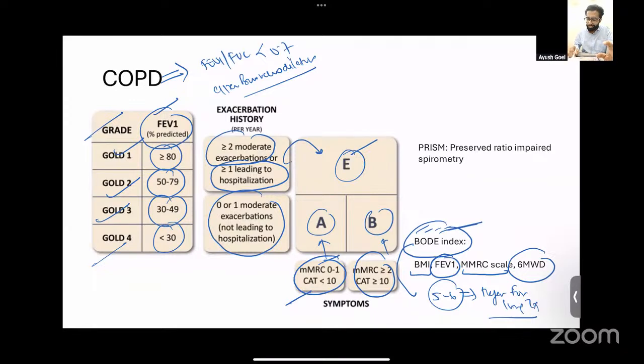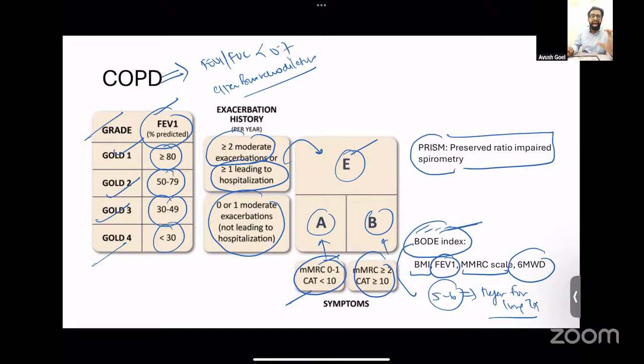The last term about COPD would be PRISM. So what is PRISM? PRISM is an acronym for Preserved Ratio Impaired Spirometry. As the name suggests, the ratio is preserved, that is FEV1 by FVC is more than 70%, but the patients have impaired spirometry. This means that the FEV1 is less than 80%.